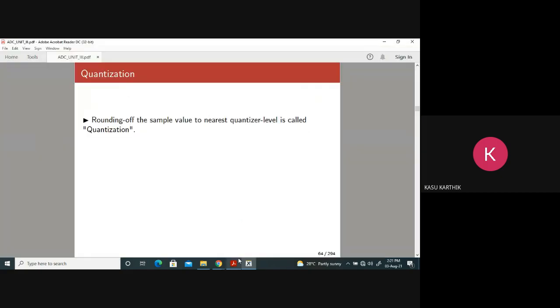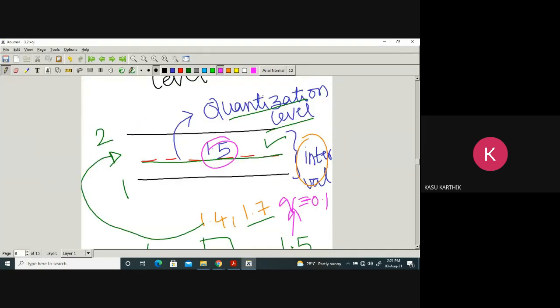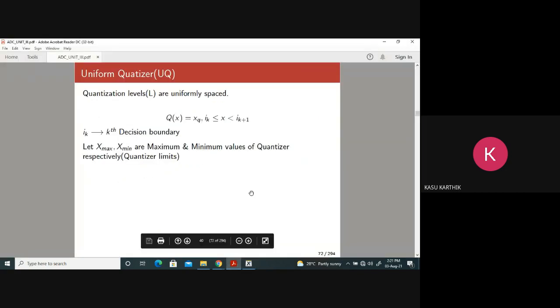So these are called boundaries. Boundaries of interval. This is one boundary, this is another boundary.